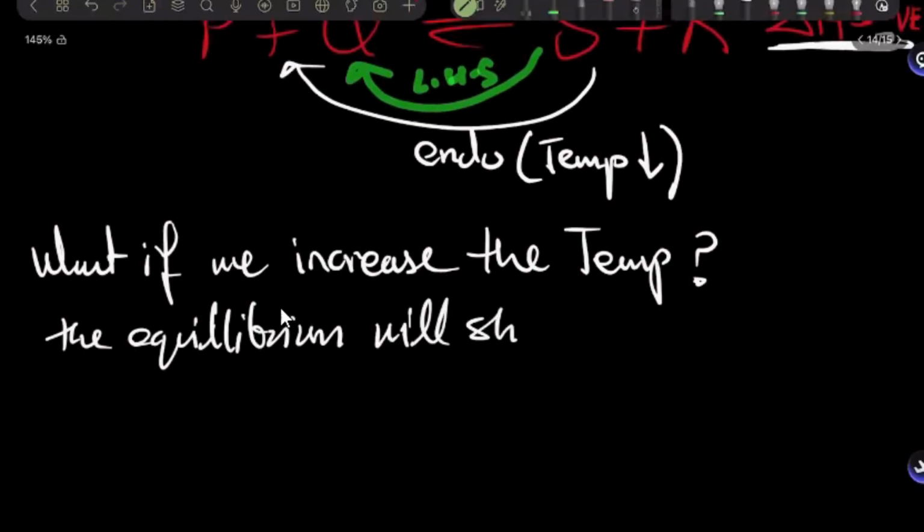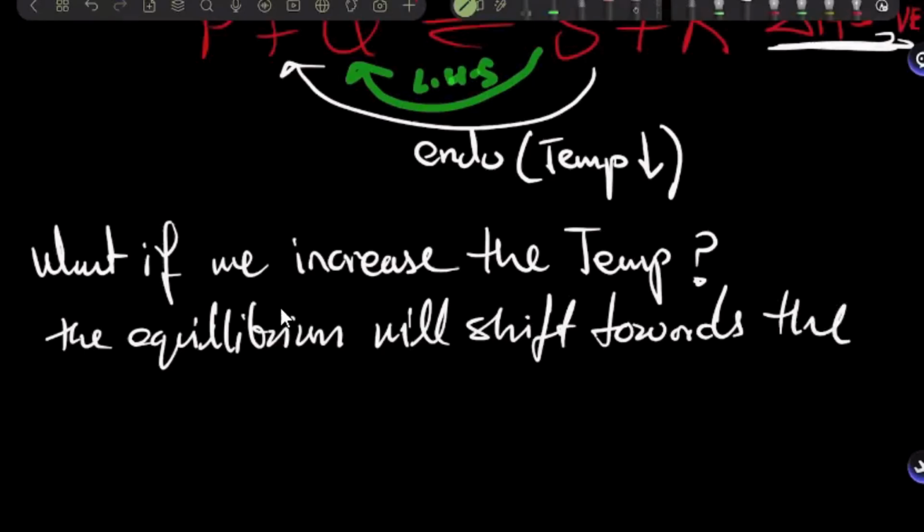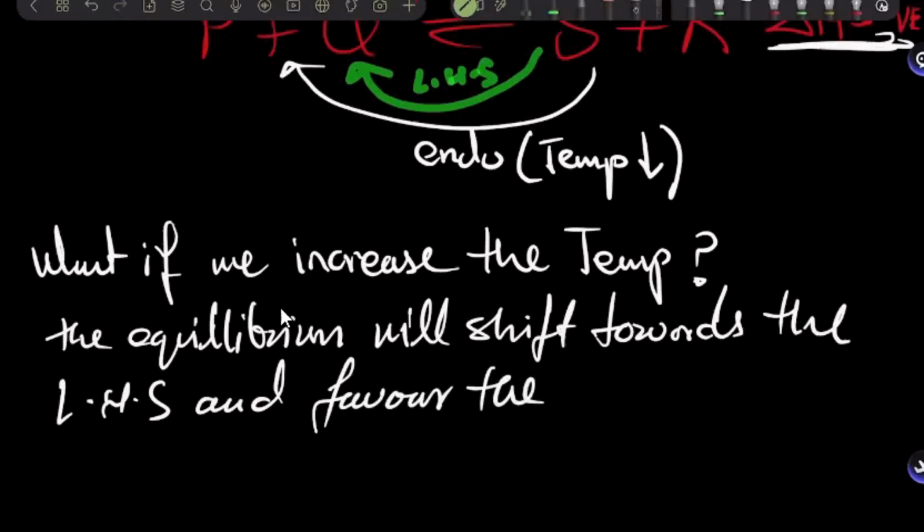So let's just write: equilibrium will shift towards the left-hand side and favor the backward reaction. Sorry, favor the backward endothermic reaction, or just the endothermic reaction.